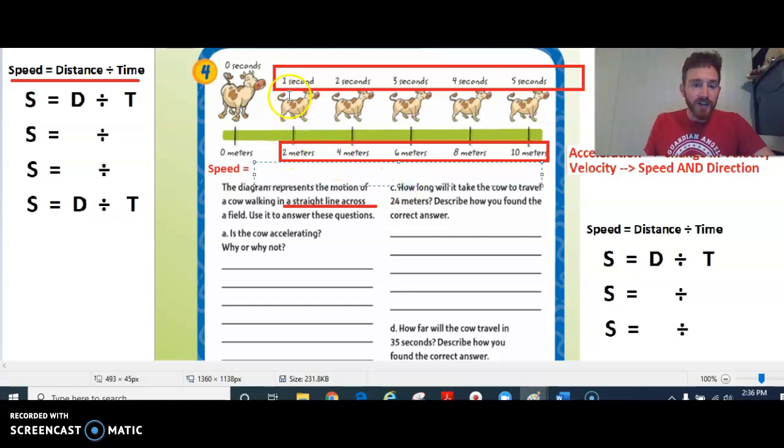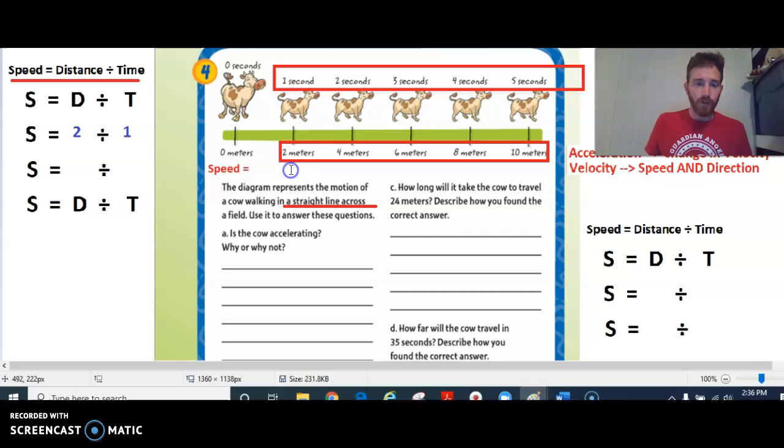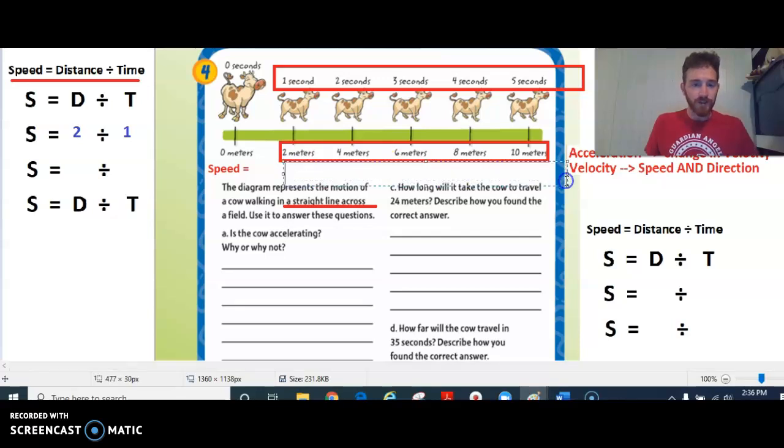If we have 2 meters in 1 second, we would say 2 for the distance divided by 1 for the time, and I know 2 divided by 1 is 2. So the speed in this case would be 2, and I'm going to put MPS for meters per second. Whatever distance, in this case meters, divided by whatever time, in this case seconds, gives 2 meters per second.